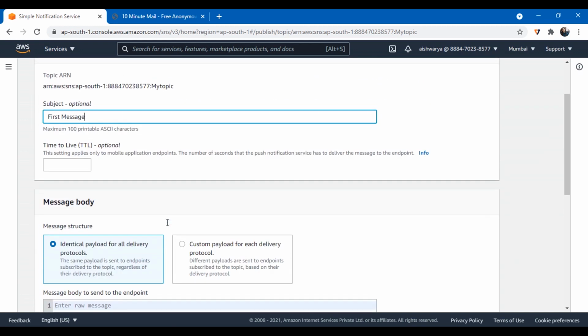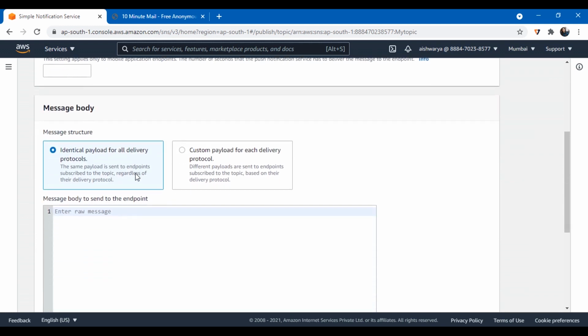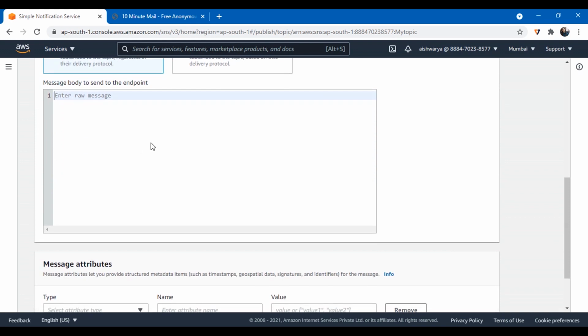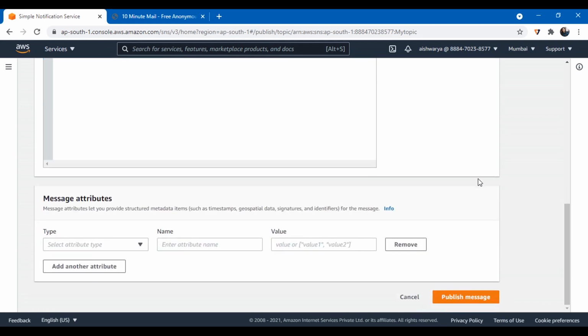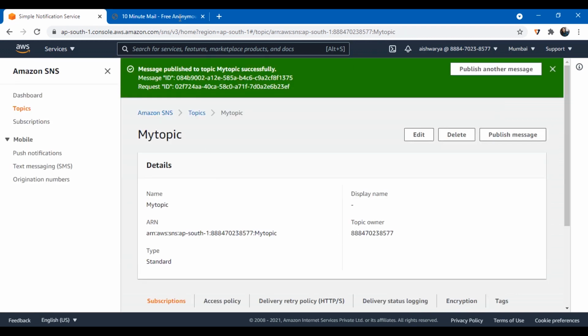You can also specify the time to live for this message, or how long the message should stay, and enter a message body. Let me publish the message, and it should have been received by the email.